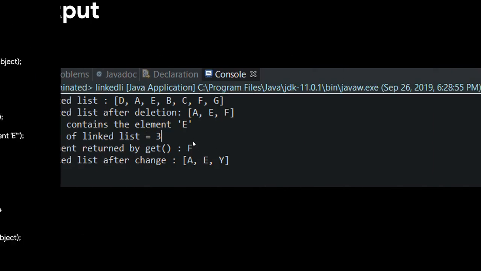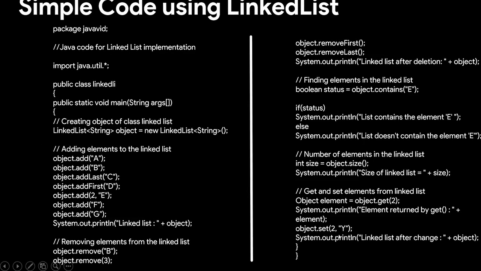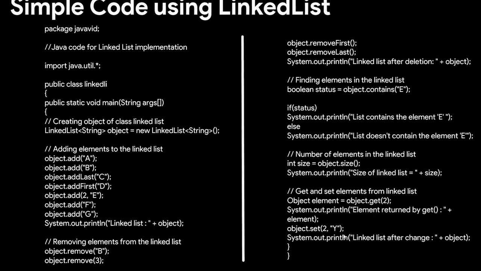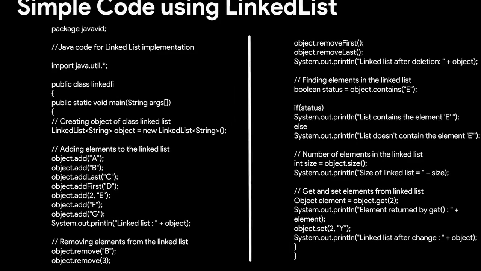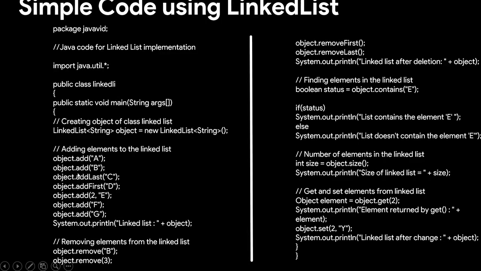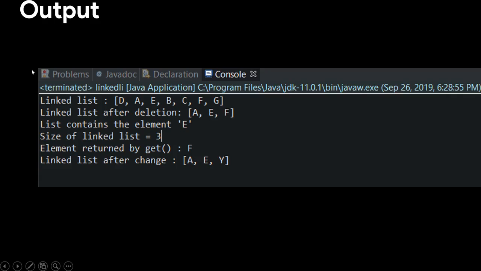And after the change, the position 2 is changed to value y, which we can see over here, which we use set for. So overall, a linked list can be modified using a set of functions such as add, remove, and we have set and get. So the changes can be seen in this output.